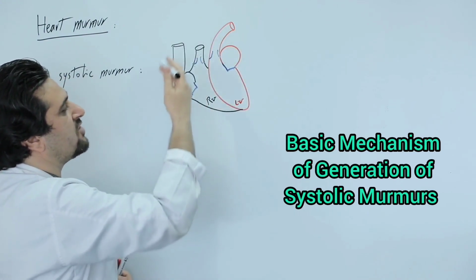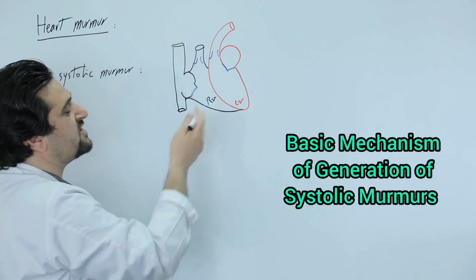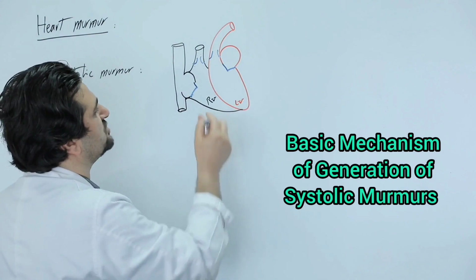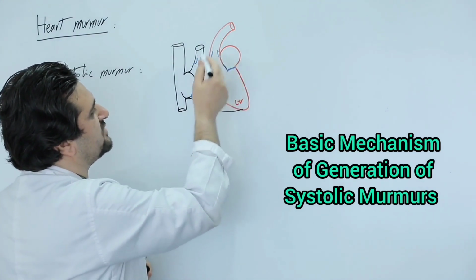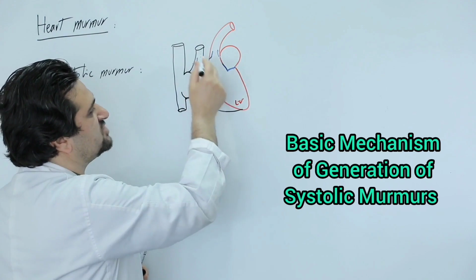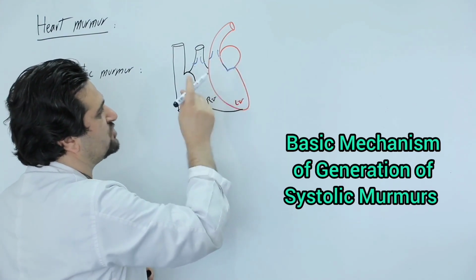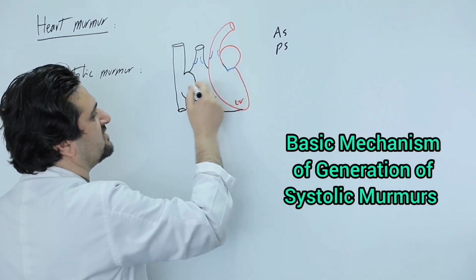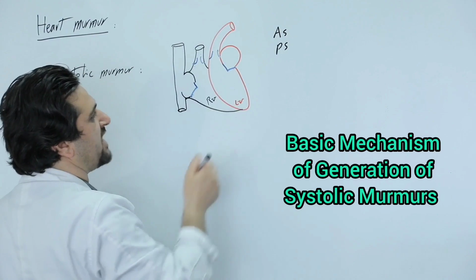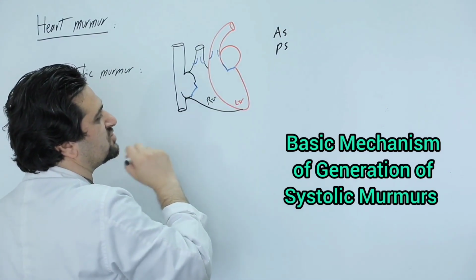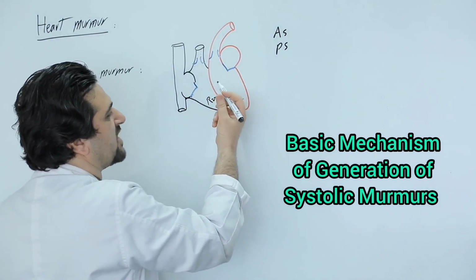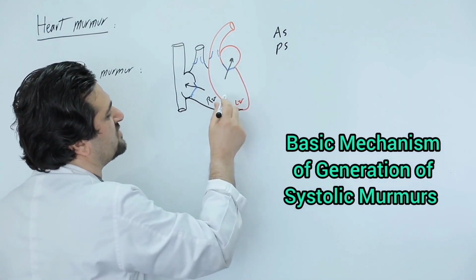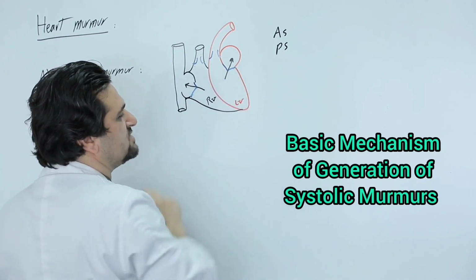And as we mentioned, it is the turbulent blood flow that creates sound, and we can hear this sound as a murmur with a stethoscope. Therefore, the turbulent blood flow and the murmur caused by aortic valve stenosis and pulmonary valve stenosis are both heard during the systolic phase. In the systolic phase, as we mentioned, we expect the mitral and tricuspid valves to be closed. However, if there is insufficiency of these valves, when the left ventricle contracts, some of the blood flows back into the atria. Because during systole, there is a gradient between the ventricles and the atria.